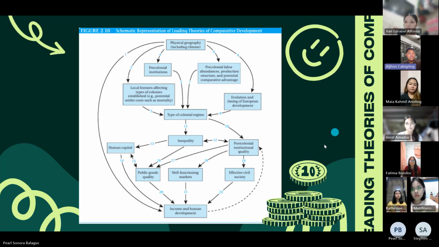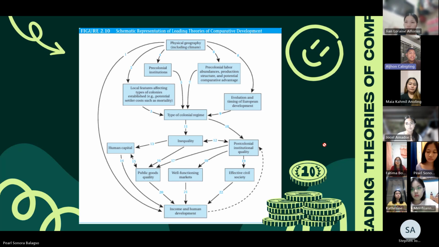Pre-colonial institutions also mattered to the extent that they had influence on the type of colonial regime established. This possible effect is reflected by arrow 5. For arrow 6 and 7 naman,